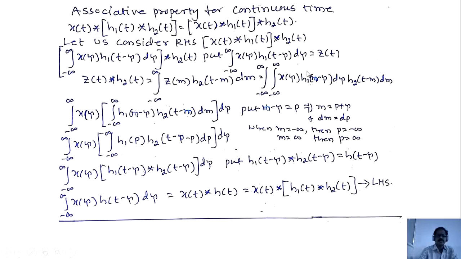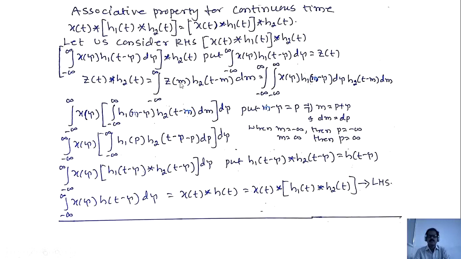z of t is already substituted. I want to put the value of z of m, so just replace t by m. We get integration from minus infinity to plus infinity of x of tau h1 of t minus m dm, where h1 of t will be replaced by m: h1 of m minus tau d tau, because t will be replaced by m.